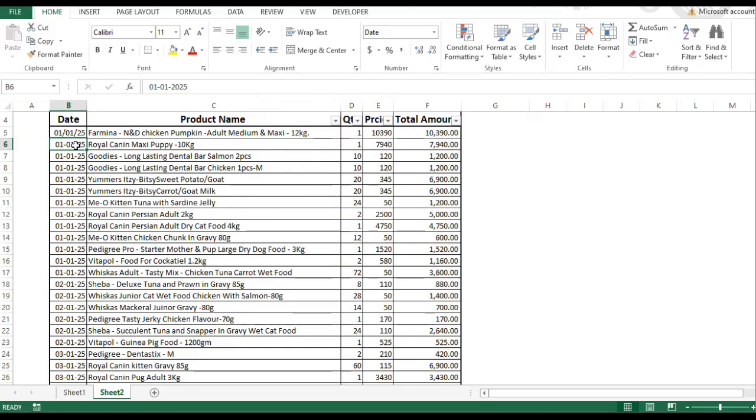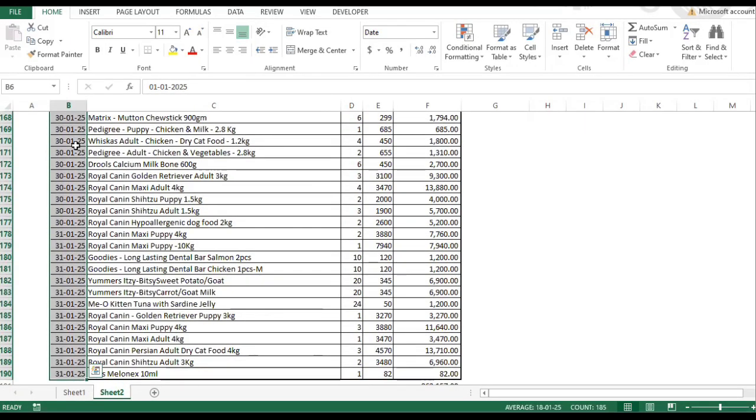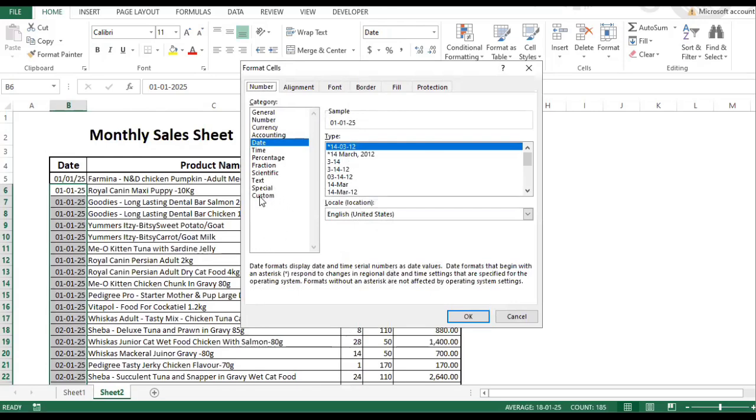Next, we have to change the format of all dates. If we are going to do this one by one, which is really ridiculous because we have a large amount of data. So for this, we'll step up to the advanced level. For the advanced level, we'll select all the dates and then press Ctrl plus 1. And here you'll see the dialog box.